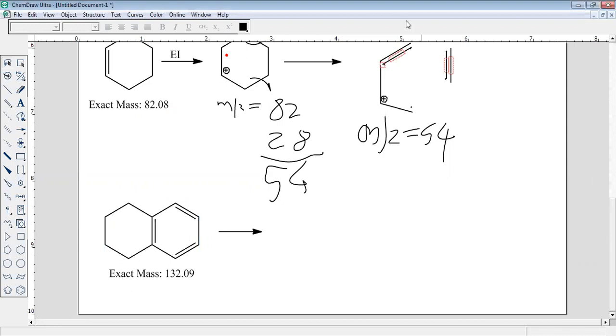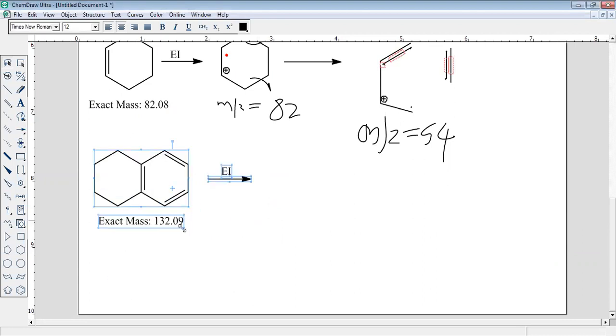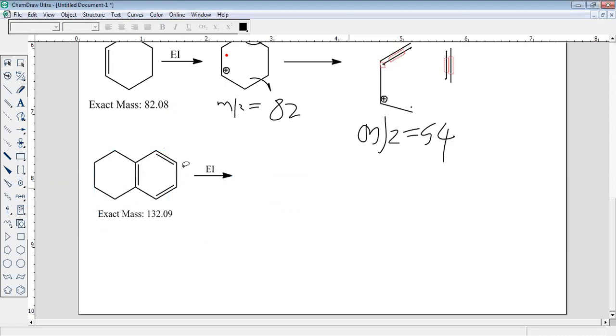When this goes for electron impact, or electron ionization, I can remove this one. There is a formation of the molecular ion peak at this position.